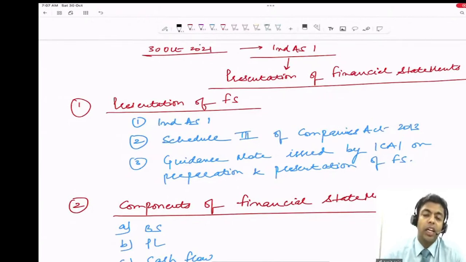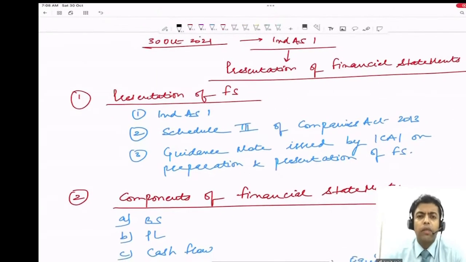And once a company is covered, its holding, subsidiary, JV, all are covered. If you remember in the last class, we have talked about lots of scenarios. One of the scenarios is if the company is covered, its holding is covered, subsidiary covered, JV covered, and associate covered, but its fellow subsidiaries will not be covered. Right? If there is a company and there is an investor, let's say the investor is holding 25%. Ind AS is applicable to that company, but Ind AS is not applicable to that investor because that investor is not a holding company, guys.